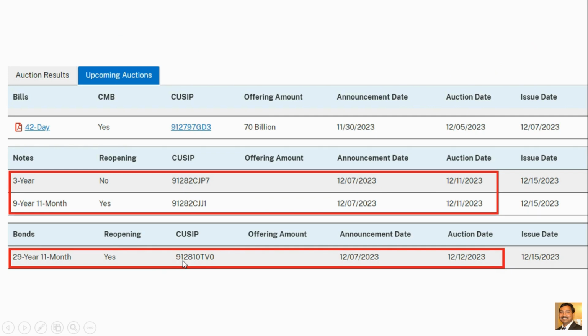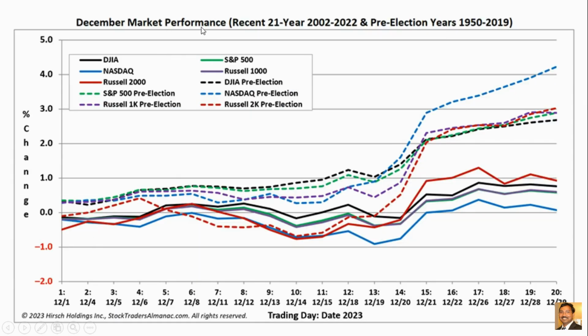And these are the bond auction dates, because right now the market is making big moves on the long term bond auctions and also the short term notes. On 12/11 we have 3-year notes and 10-year notes, and on 12/12 we have the 30-year bond auction. So there is a big chance that if the bond auctions go well, the market may rally. And this is December market performance, already shared in my last week's video. The first 10 days of trading may be a flat pancake, and from the 11th or 12th day of trading it will go up like anything, based on the seasonal pattern.